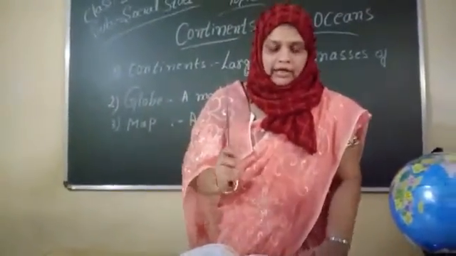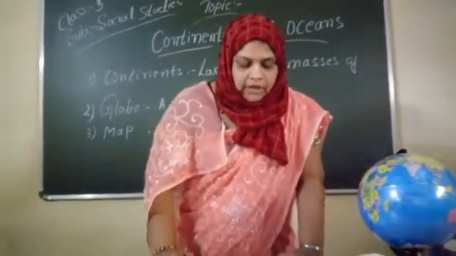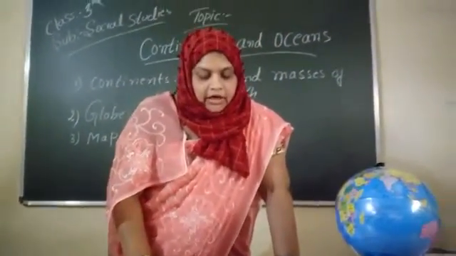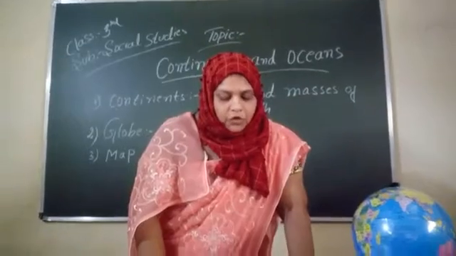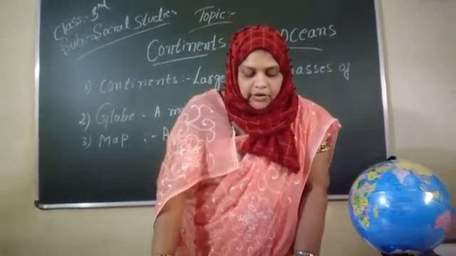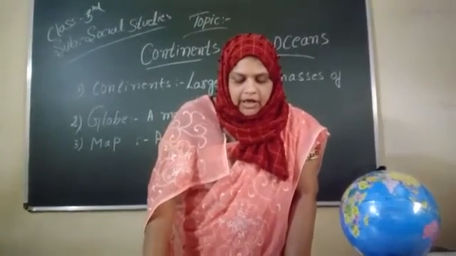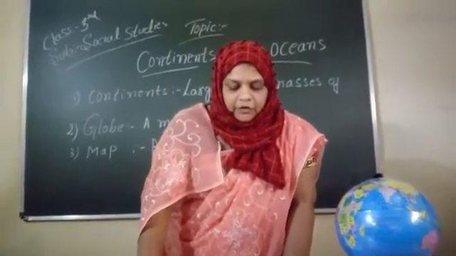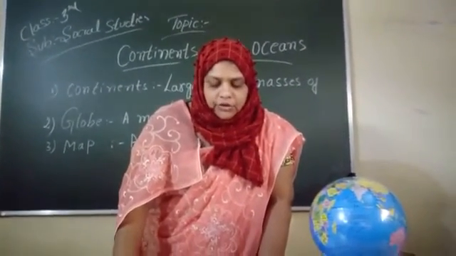Now I'll read the lesson. In the previous chapter we learned that the earth resembles a very huge ball. It is so huge that we can see only a very small part of it at a time. So we have to make a model of the earth to study.